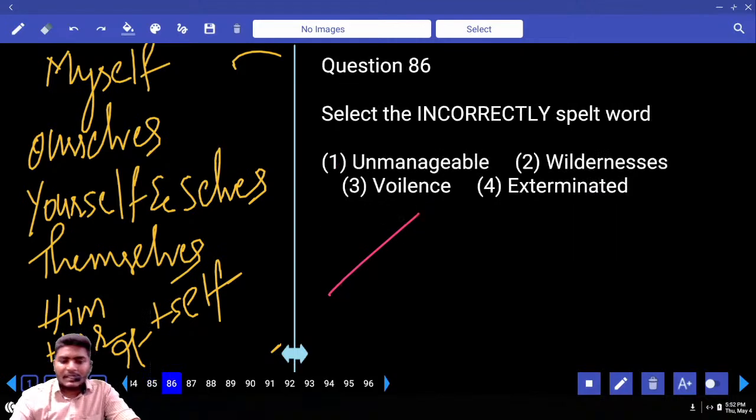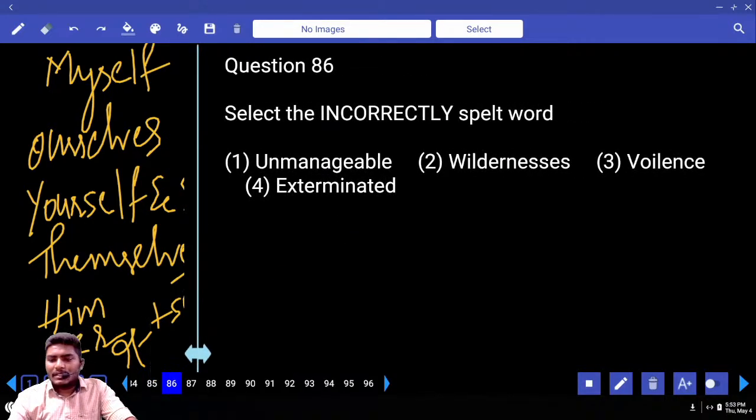Okay. Move to 86. Please go through this incorrectly spelled word. I think it is easy, right? Which is your answer? Easy one. What is your answer? Some of the people. Japan. Some people.